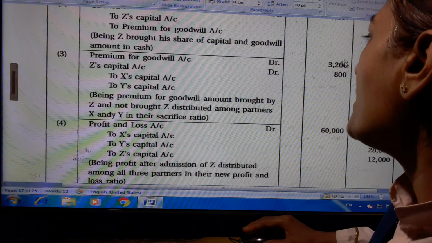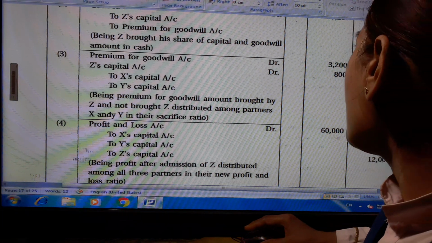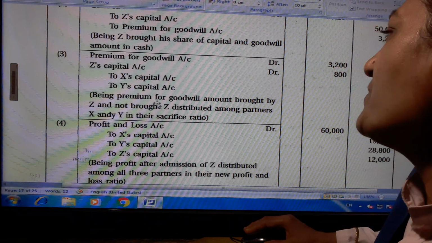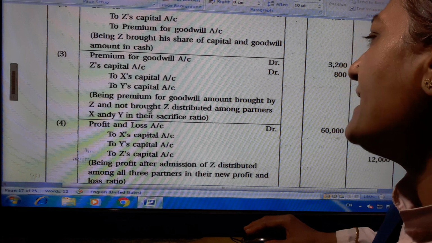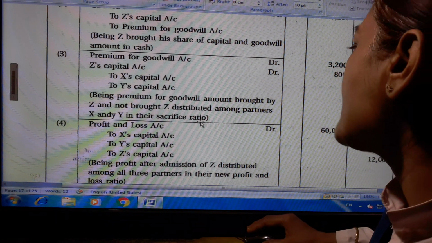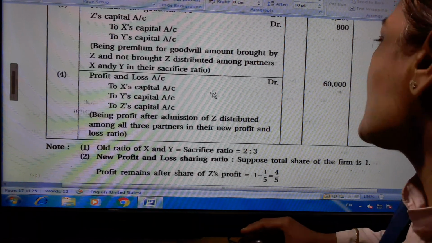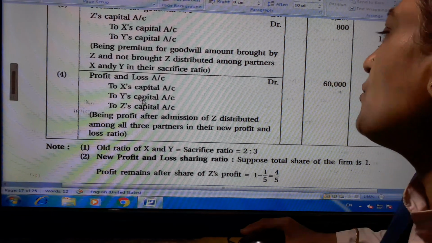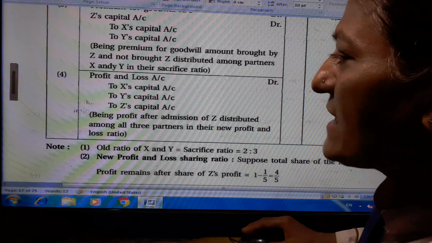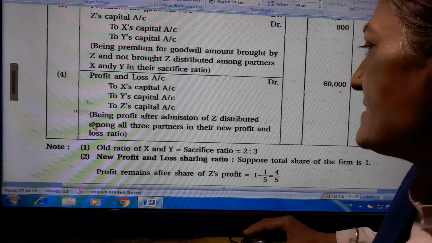Premium for goodwill account debit 3,200, Z's capital account debit 800 to X's capital account 1,600, to Y's capital account 2,400. Being premium for goodwill amount brought by Z and not brought by Z distributed among partners X and Y in their sacrifice ratio. Profit and loss account debit 60,000 to X's capital account 19,200, to Y's capital account 28,800, to Z's capital account 12,000. Being profit after admission of Z distributed among all three partners in their new profit and loss ratio.